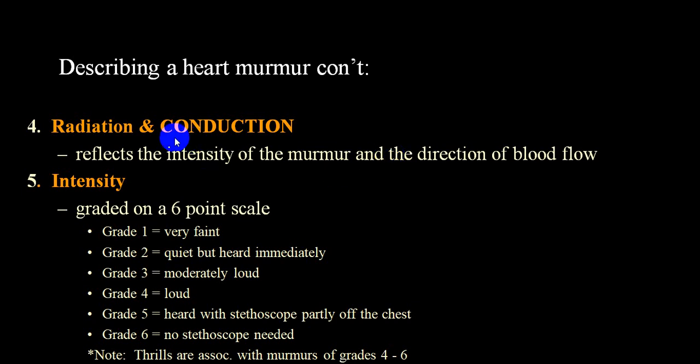These are the two common words that are utilized, radiation and conduction. If there is no radiation and no conduction, we'll mention that the murmur is localized. A classical example: the mitral stenosis murmur is a localized murmur heard only in the mitral area. It is not heard in the pulmonary, aortic or tricuspid area, not conducted, no radiation. So we will mention that as a localized murmur.